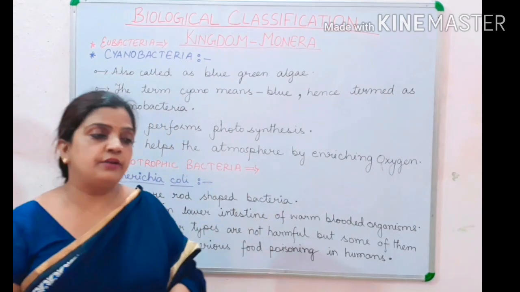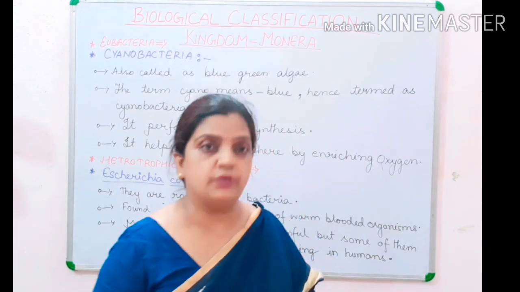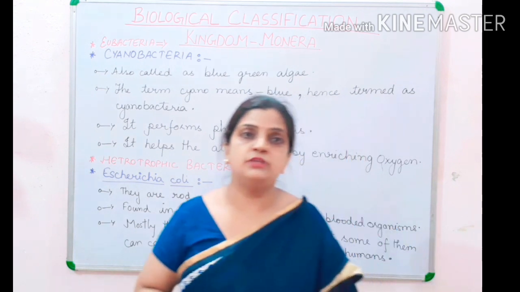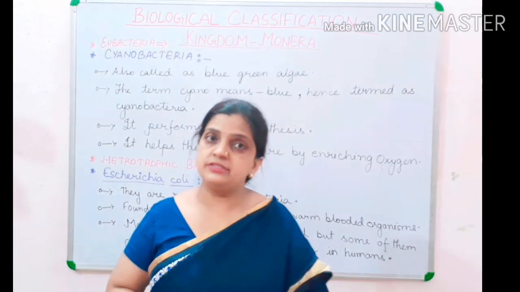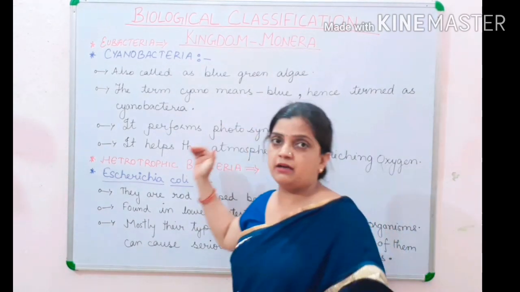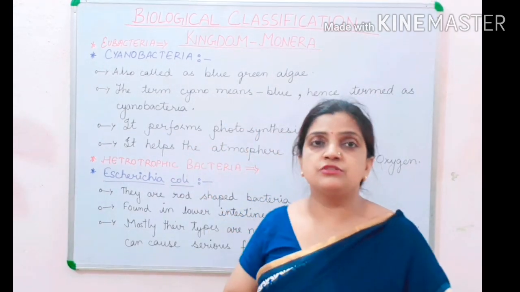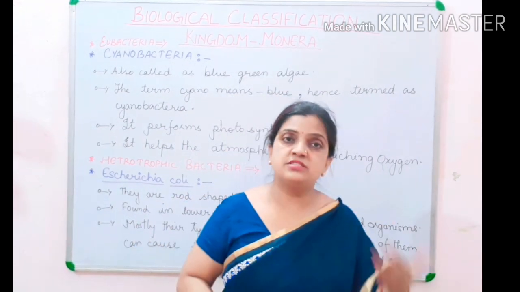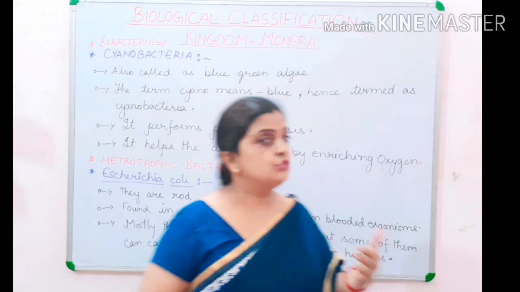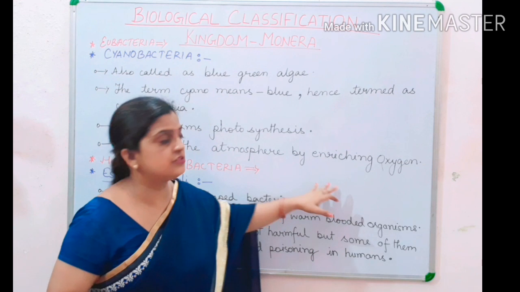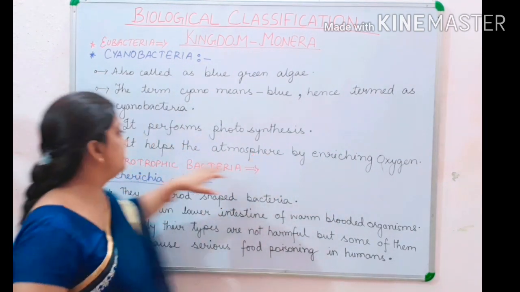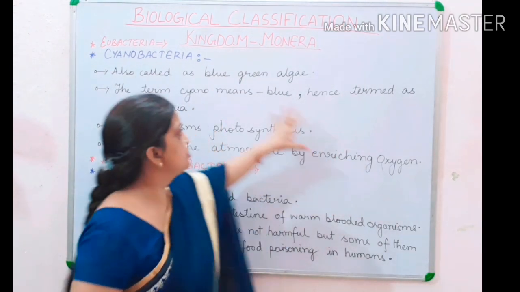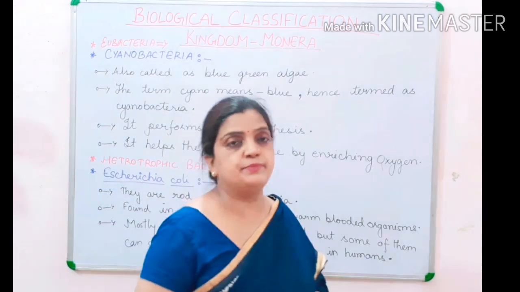Now children, during the photosynthesis process, what is the byproduct? Yes, oxygen is the byproduct which is released at the end of the process of photosynthesis. Similarly here, as cyanobacteria prepare their own food by photosynthesis utilizing sunlight and chlorophyll, in this process also oxygen is released at the end. So where is the oxygen released? The oxygen is released in the atmosphere. So it is written here that it helps the atmosphere by enriching oxygen. Hope, children, this cyanobacteria example is clear to you.